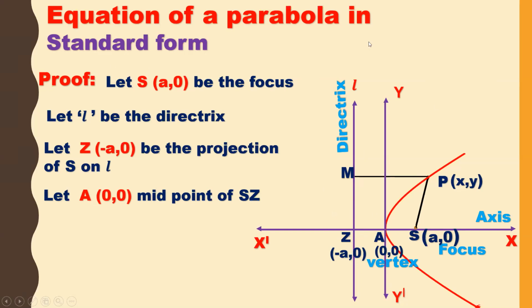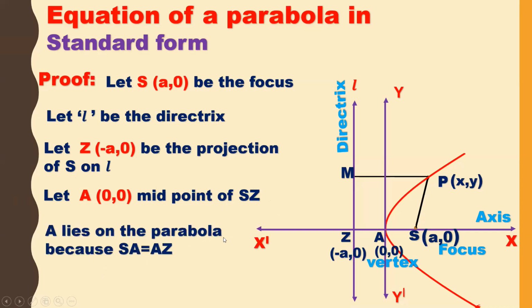Whatever is there in the figure, I am just noting down. Let S A comma 0 be the focus. Let L be the directrix. Let Z minus A comma 0 be the projection of S on L. Let A 0 comma 0 be the midpoint of S, Z. A lies on the parabola. Already we know that A is the vertex.